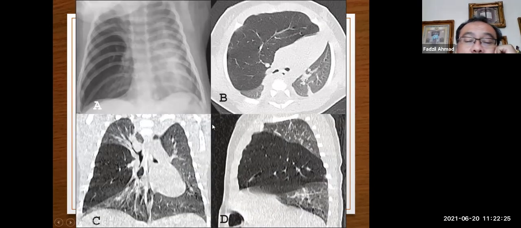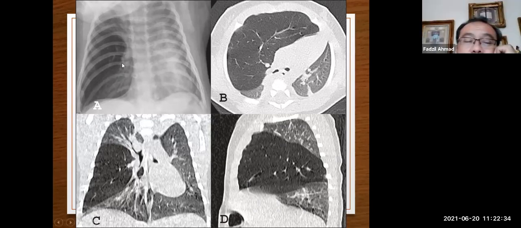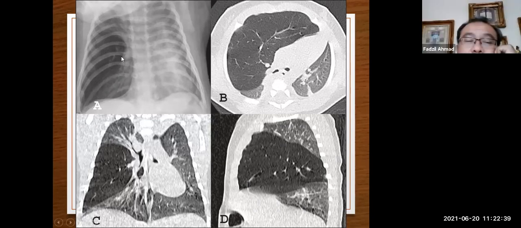This one, anybody? Congenital lobar emphysema. On the X-ray you can see something very long here, quite a bit darker compared to the other side of the lung field. Is it pneumothorax, or we don't know what it is. We did the CT and noted that there is some lung tissue still, but the alveoli are very big, with a lot of air inside.